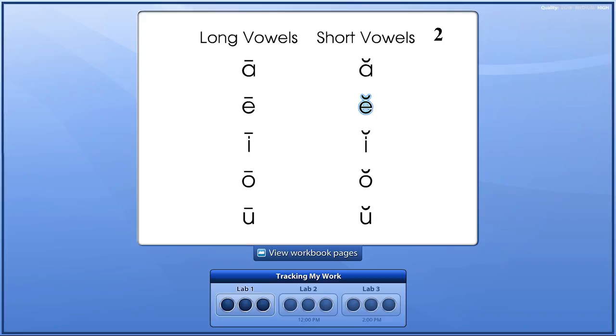E. I makes this sound. I. O, this sound. Aw. And the short U, this sound.